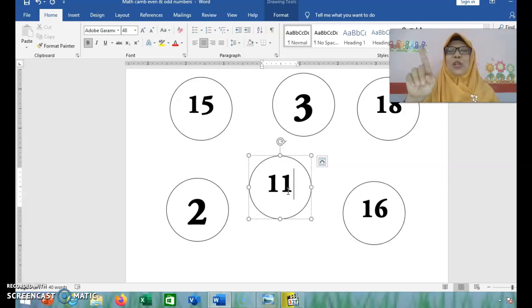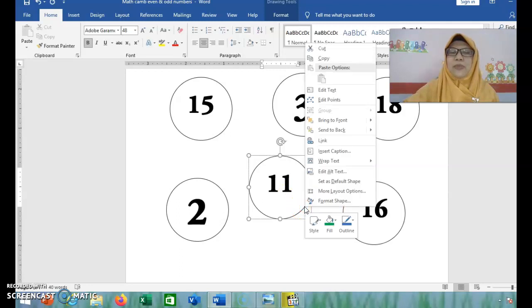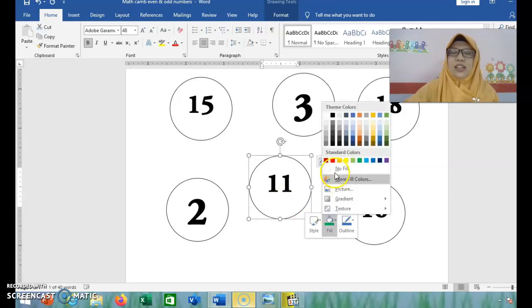Kalau bilangan genap itu selalu punya pasangan dan bisa dibagi 2. Ya, because number 1 is there is no pairs, ya, tidak berpasangan. Ya, jadi 11 is odd number. Odd number tadi diwarnai apa teman-teman? Red. Kita warnai red ya.